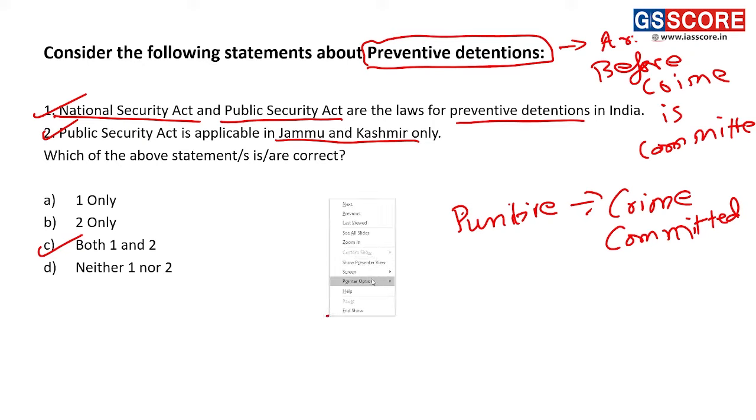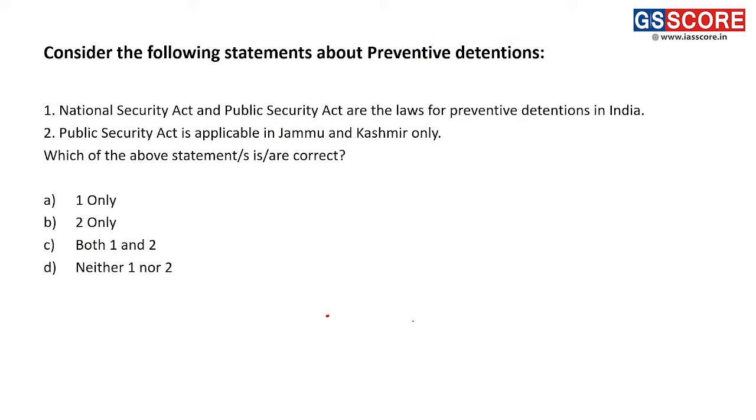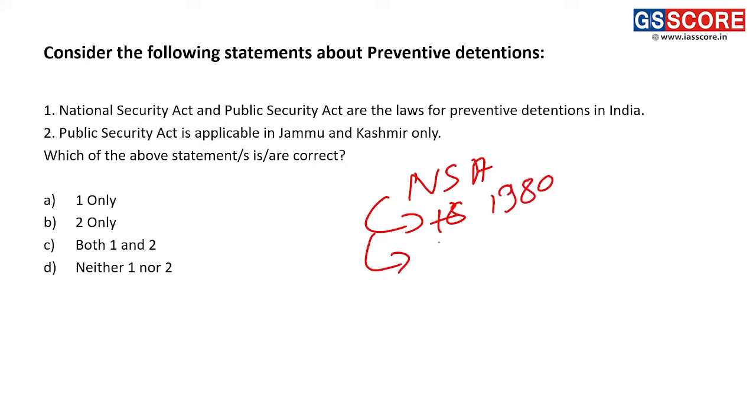So first of all, we will look into what the National Security Act, NSA, is. NSA was a law that came up in the year 1980. What does NSA do? NSA empowers both the central government and state government